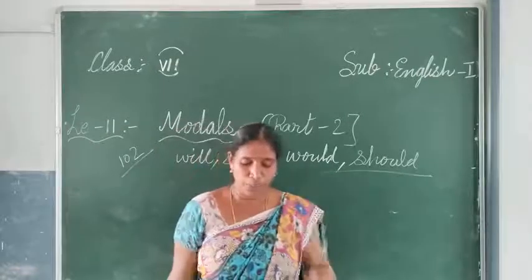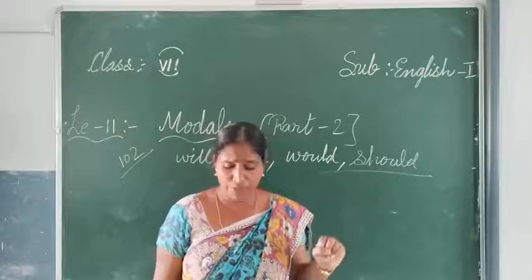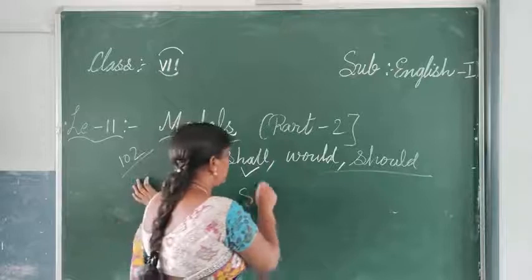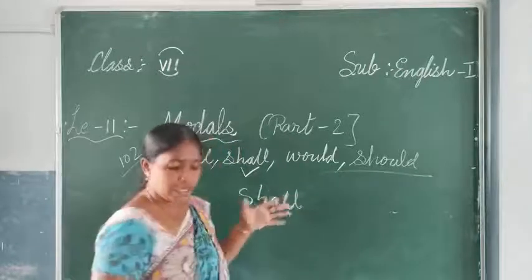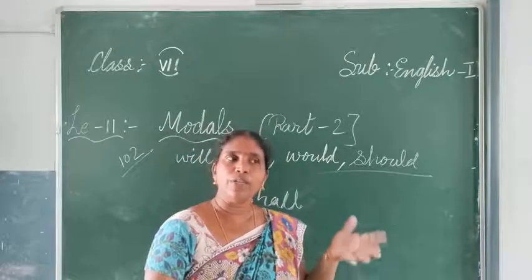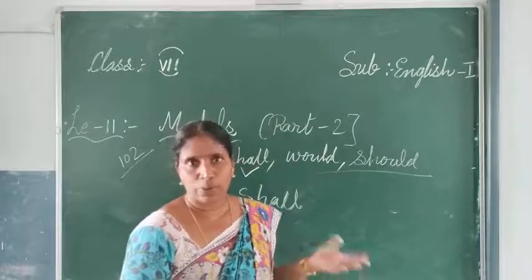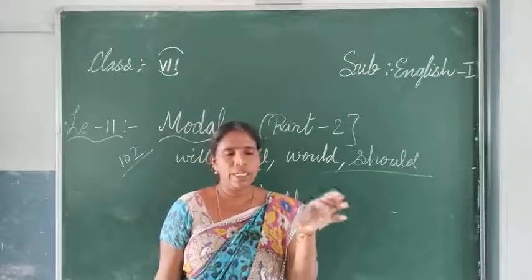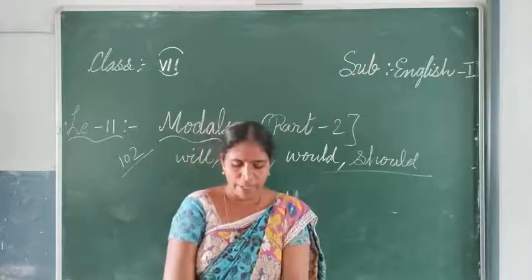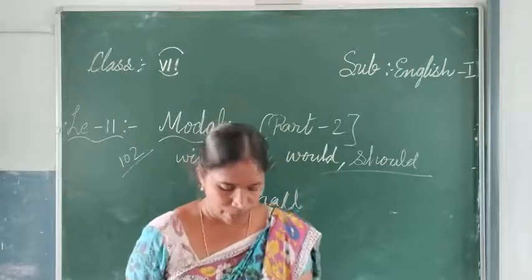for the first person without emphasis. So it is not that much clear. For the first person we will be using this one. Shall we will be using for the first person without emphasis, means it is not that clear. I shall be home in an hour. So shall is used here. You will be home in 1 hour, it may increase to 2 hours also. So he knows that he will come back, but a little uncertain. I shall be home in an hour, or in 2 hours, that may happen.